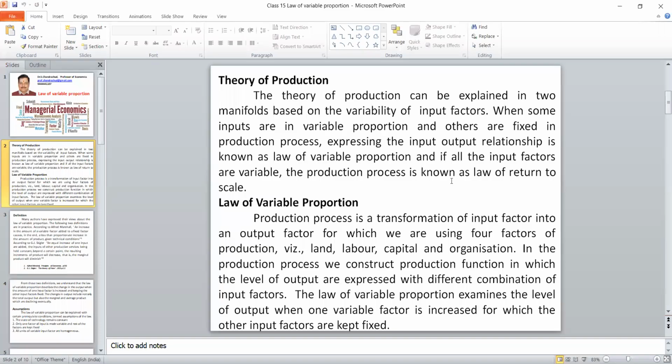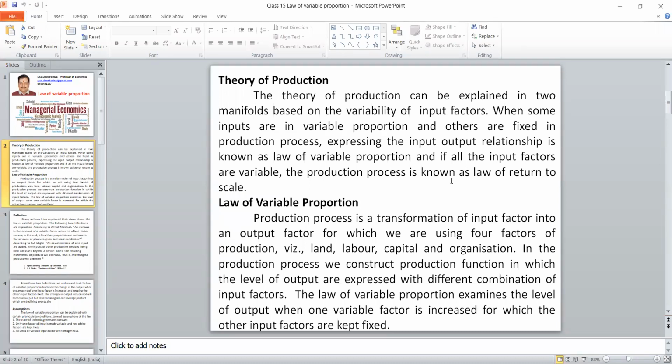So today's topic is the law of variable proportion. It starts with how the input is related to output. When there is only one input, how the output changes is called the law of variable proportion. When there are two inputs, like not only land but also a machine, then what the level of output will be is studied. Then it is the law of returns to scale.